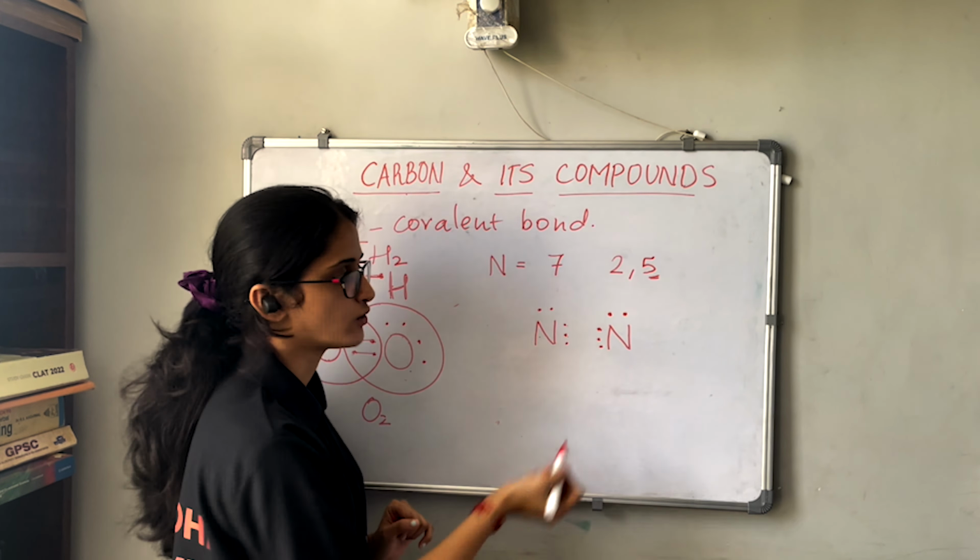Since it has 5 electrons, it needs 3 more electrons. So this nitrogen will share its 3 electrons with this nitrogen, and the same way this nitrogen will share its 3 electrons with this nitrogen. Okay. So they will form this type of electron dot structure. But earlier we had only 4 electrons; here we have 6 electrons which are being shared with each other.